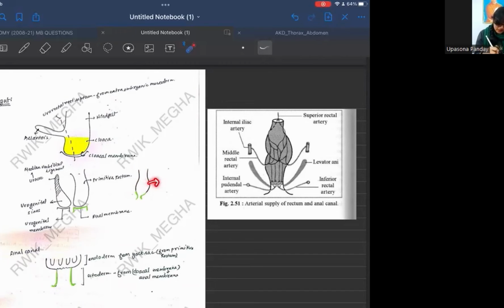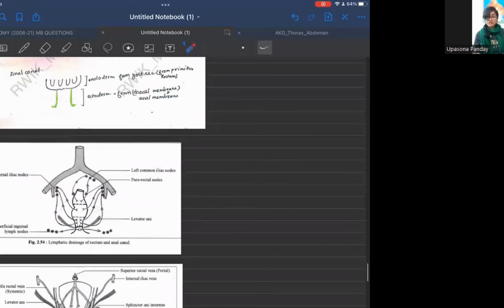This is drawn in black color, and the region of the anal canal below the pectinate line, shown in green, develops from the ectodermal proctodeum. So developmentally, the two regions are different. Moreover, this is called the watershed line of the anal canal.